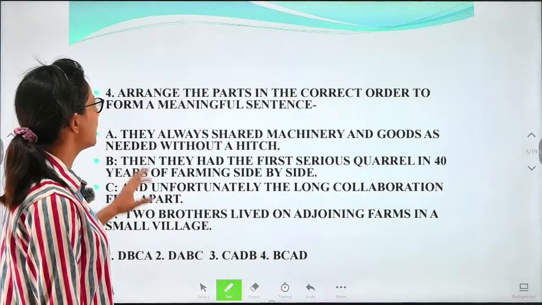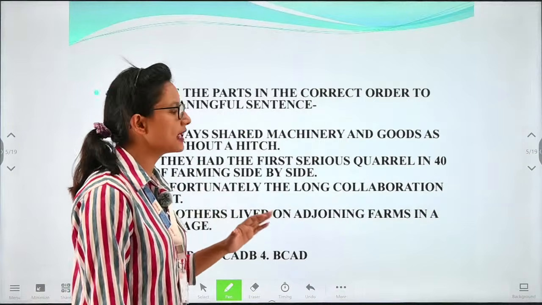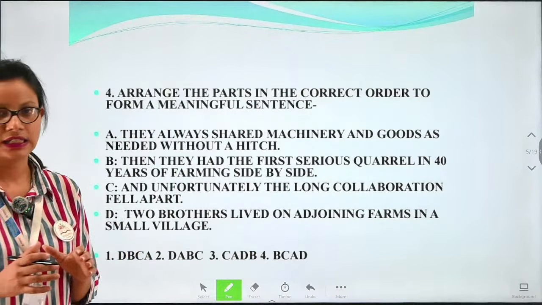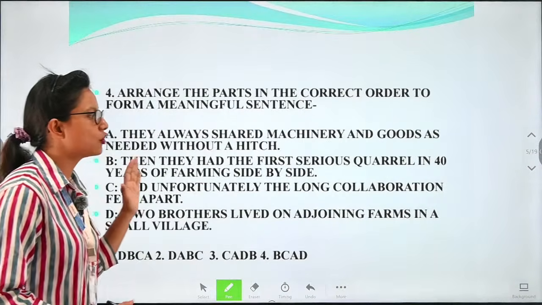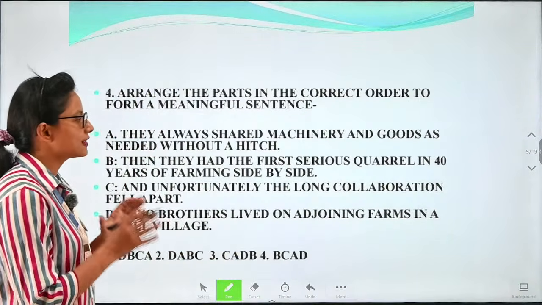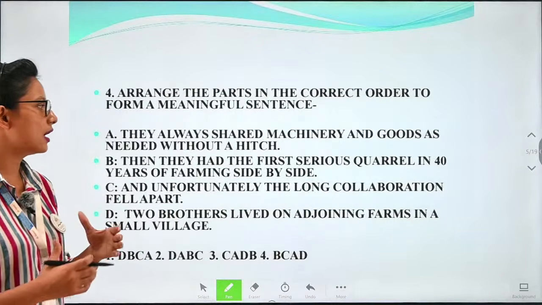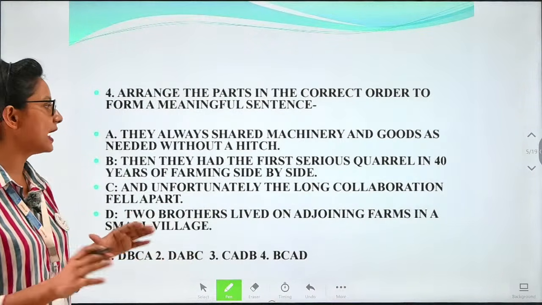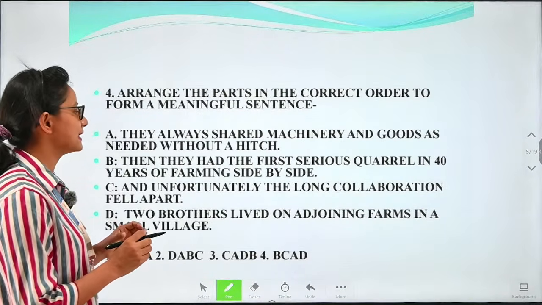Next we are given: arrange the parts in the correct order to form a meaningful sentence. We have four sentences together, and these sentences are in a jumbled form. We have to arrange them in the correct order.